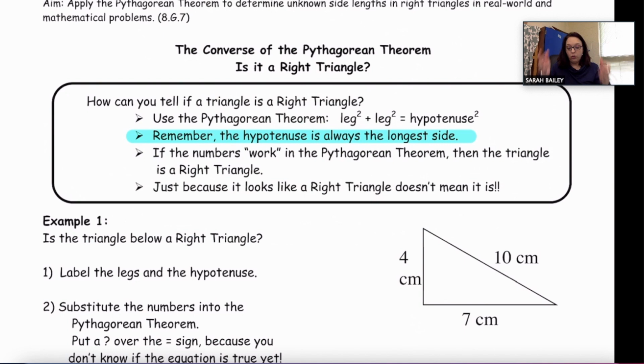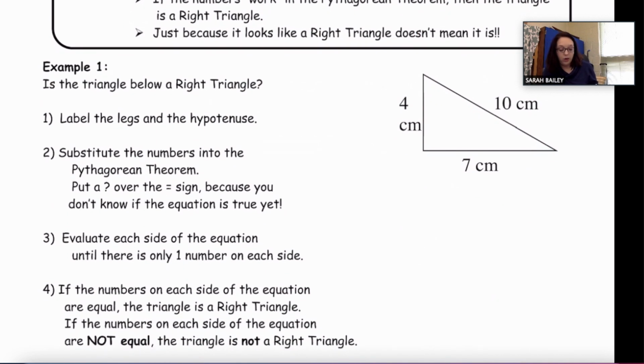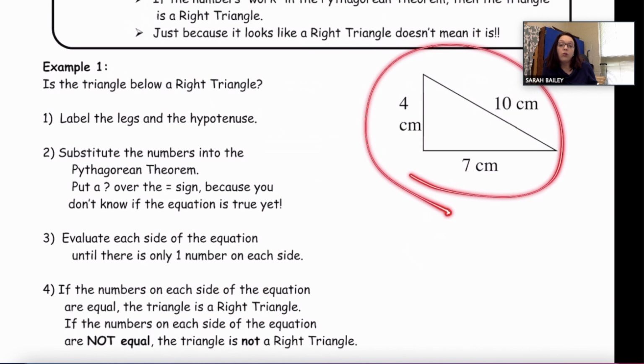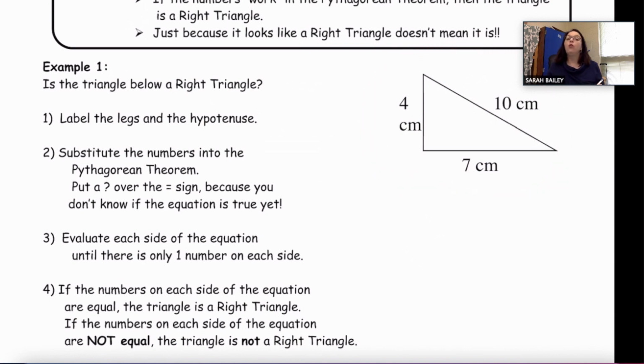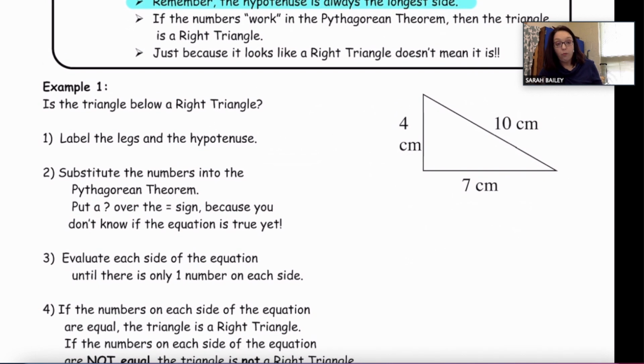All right, so let's go through an example. It says, is the triangle below, I should say to the right, meaning is this triangle a right triangle? Well, step one, label the proposed legs and hypotenuse. So if it's a right triangle, then the hypotenuse would have to be the side that's labeled 10 centimeters. How do I know? Because the hypotenuse is always the longest side. So that would have to be the hypotenuse, meaning the other two sides would have to be legs. Okay, so we've done number one. Check. Number two, substitute the numbers into the Pythagorean theorem.